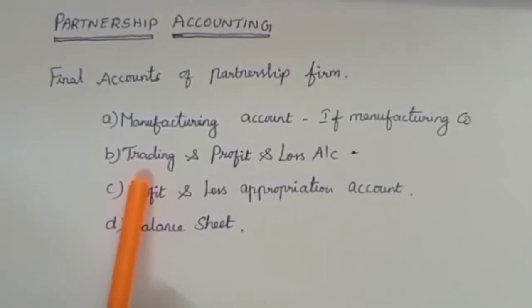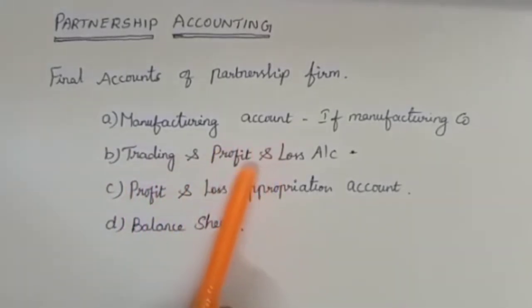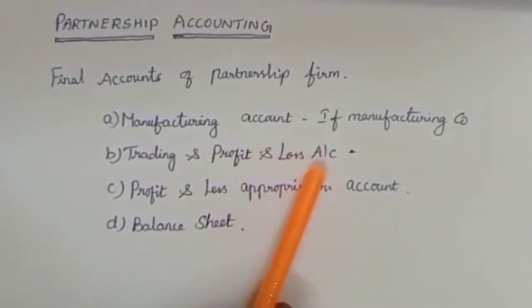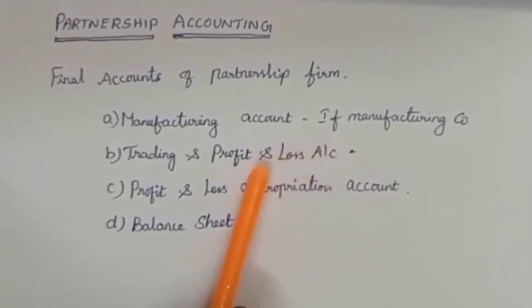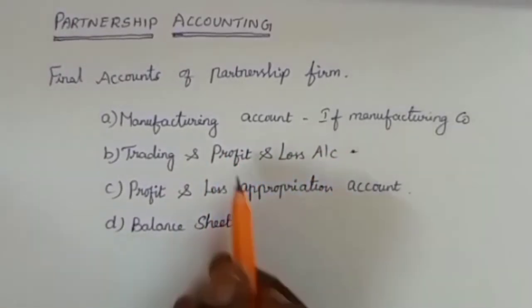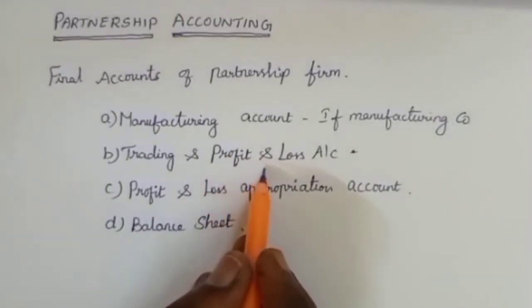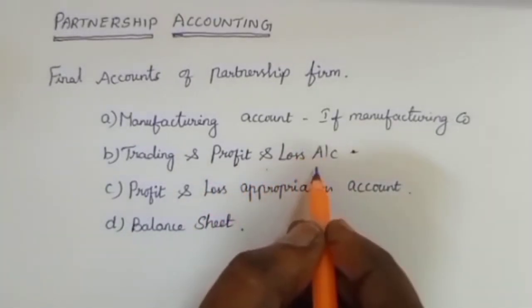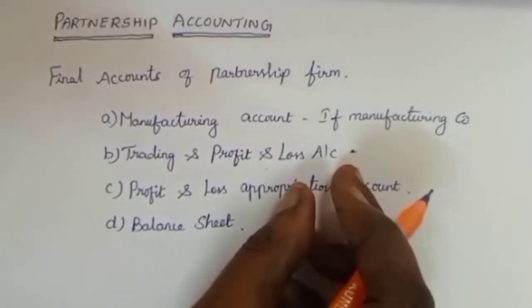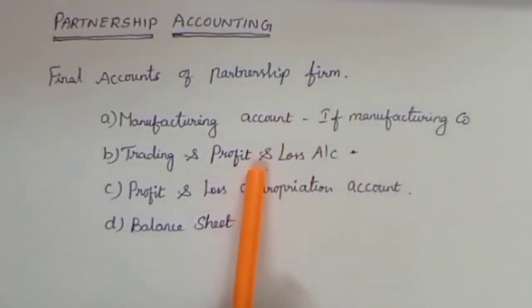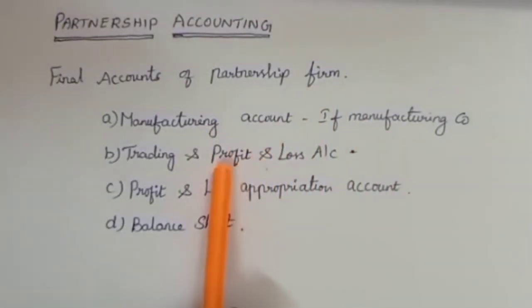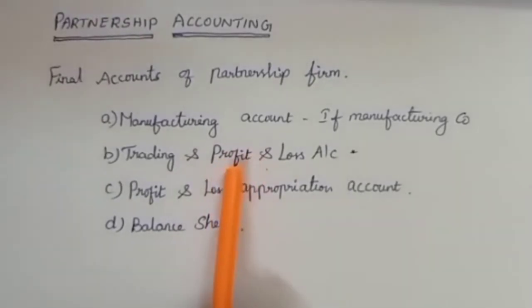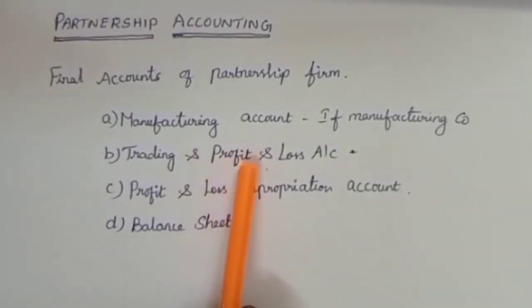In sole proprietorship, the profit or loss in the profit and loss account is transferred directly to the sole proprietor's capital account, because in case of sole trader organization, the sole trader is the owner of the business and he alone can enjoy the profits of the business, and he does not have to share the profit with anyone.